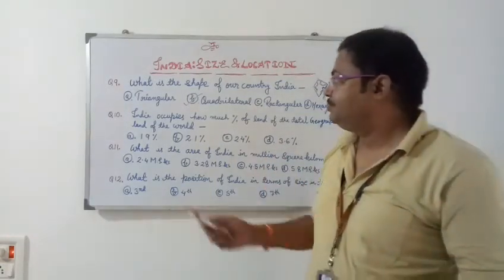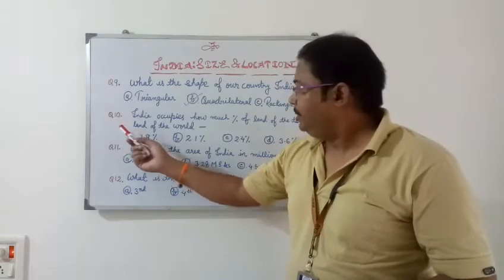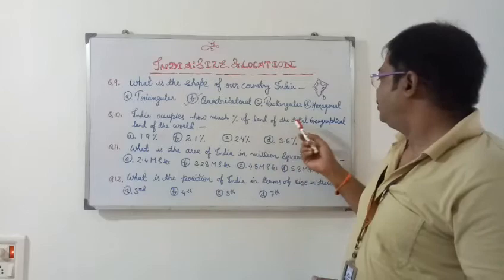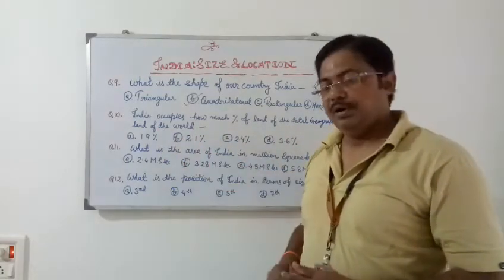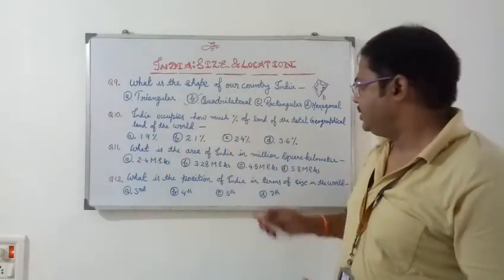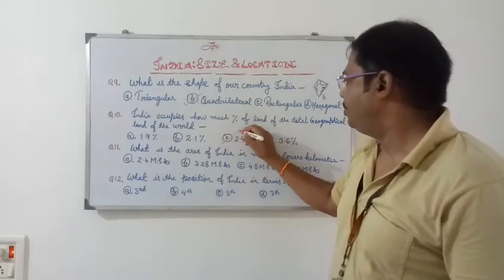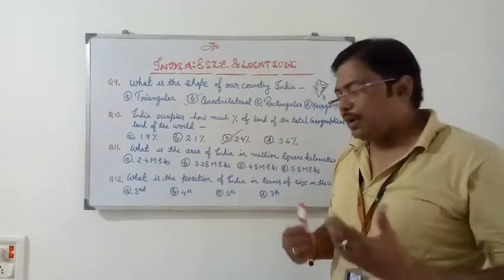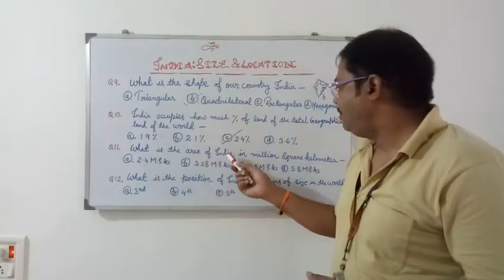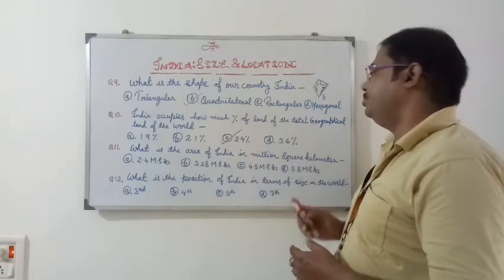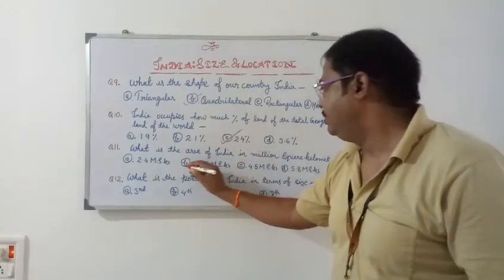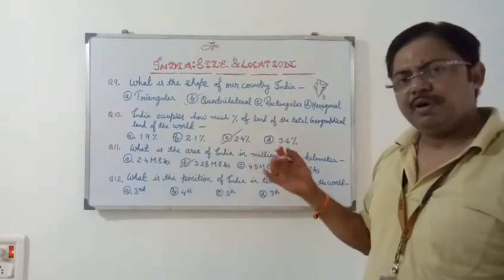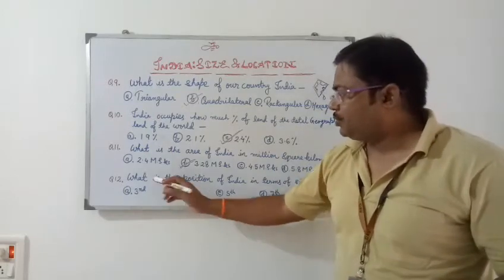Now the next question is question number 10. India occupies how much percentage of the total geographical land of the world? It's a straightforward question. The right answer is option C, 2.4%. Just mention this. Thereafter, question number 11: what is the area of India in million square kilometers? It is 3.28 million square kilometers. Option B is the right answer here.